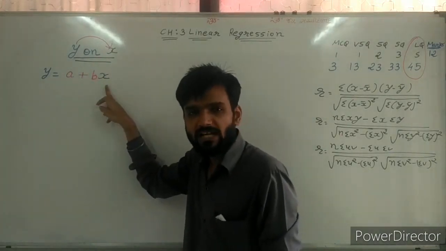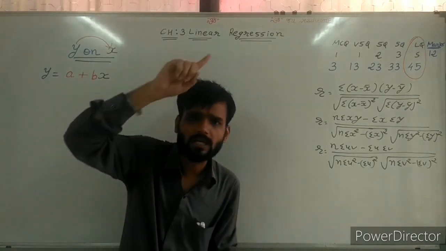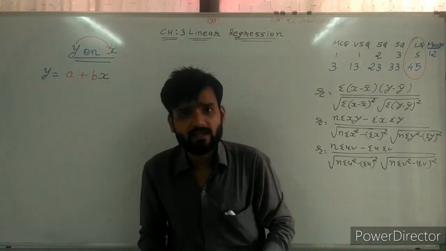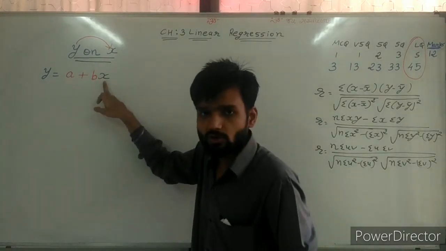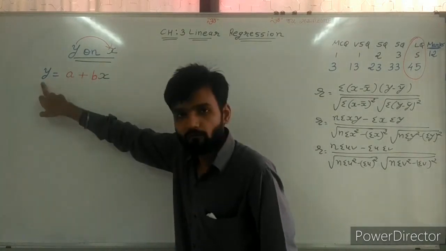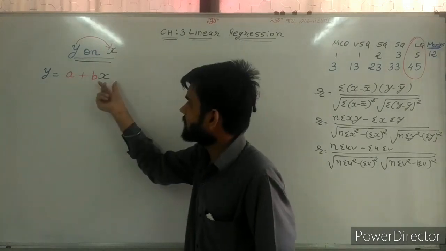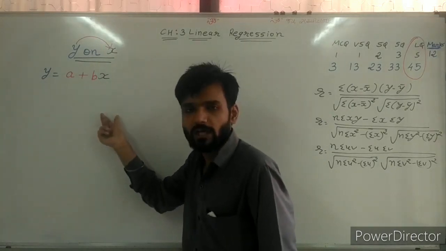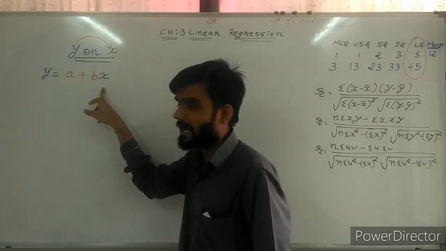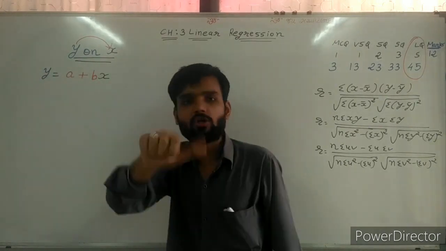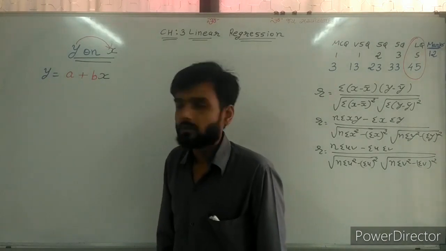How can we say y depends on x? Remember the 11th standard statistics function, in which we place values of x and get the value of y. If we place the value of x as 2, 3, 5, 10, whatever, then we will get the value of y. So y depends on x. Without x we cannot find the value of y.